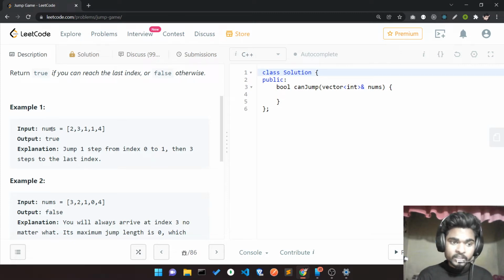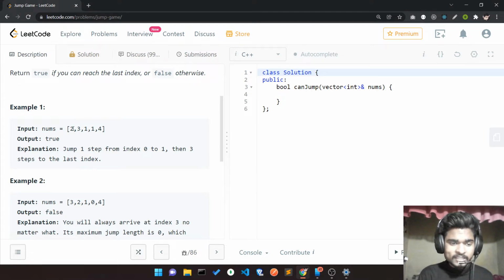We are given the nums array, and we are standing on the first index, and here 2 indicates at most how many jumps we can take.